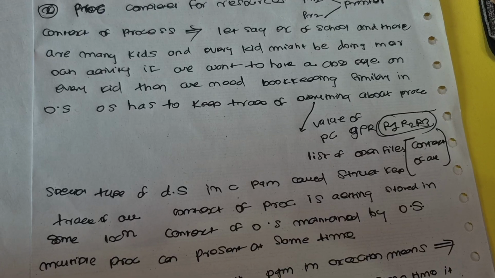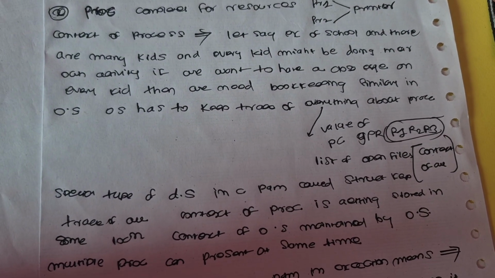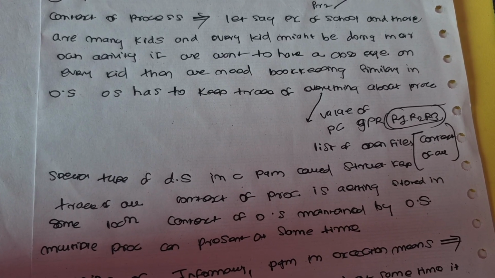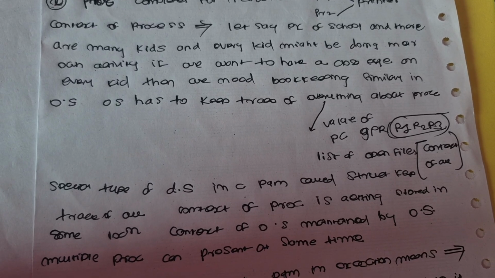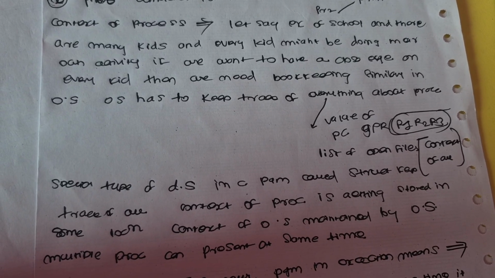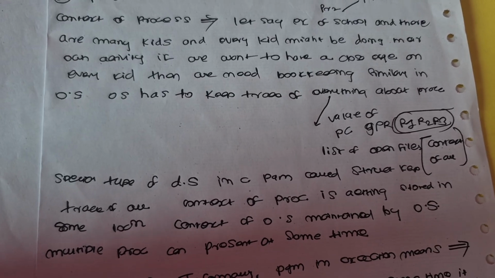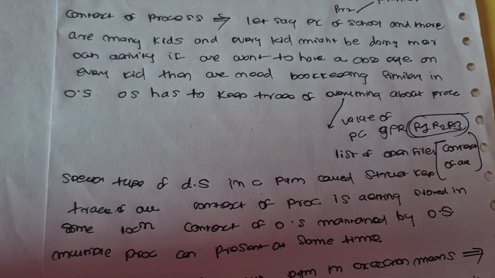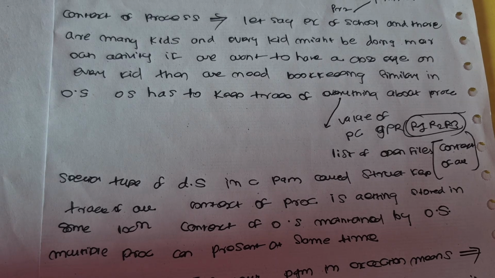There is a special type of data structure in C called struct that keeps track of all the context of a process. It is stored in a location maintained by the OS. So this special data structure keeps the context of a process in the operating system, and the context of everything about a process is maintained by the operating system.